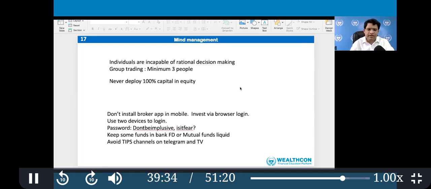Here, a few things you have to accept: individuals are incapable of rational decision making. When there is opportunity, people run away, they don't buy. In a market crash, people buy only when there is a mania. So the solution to this is to start group trading.